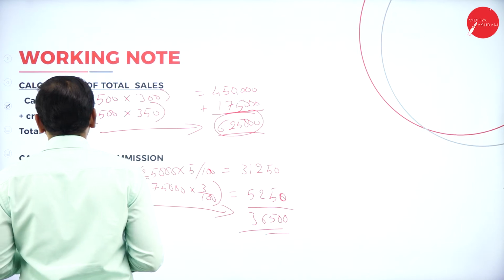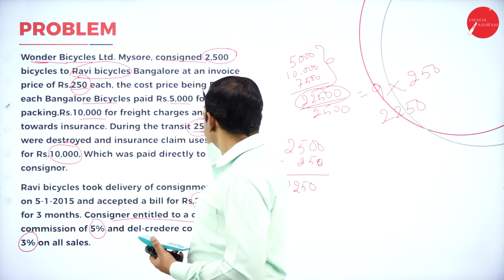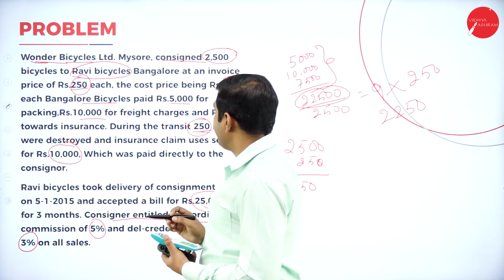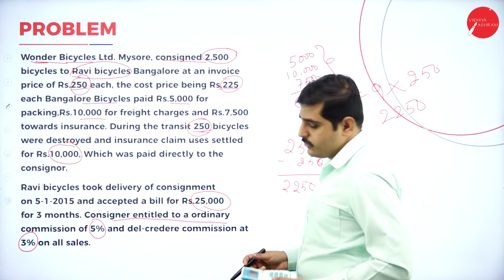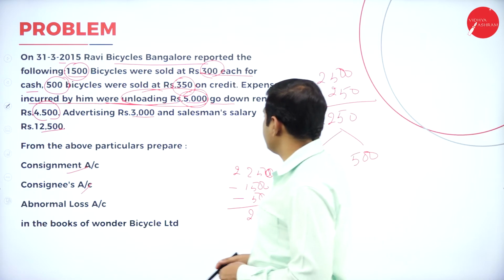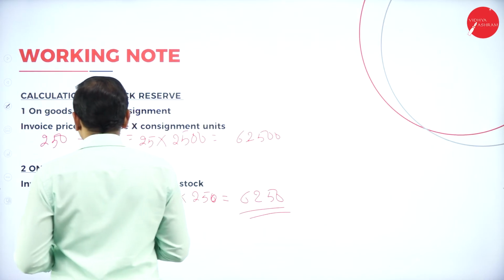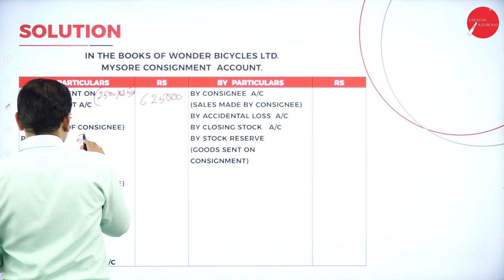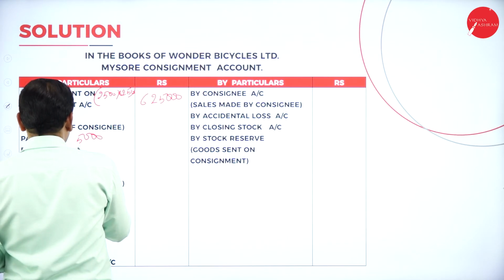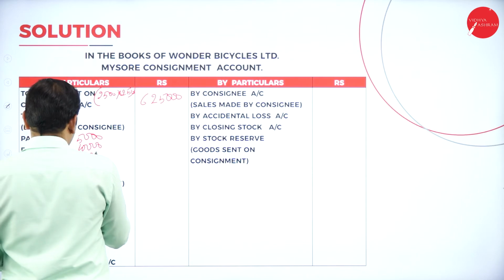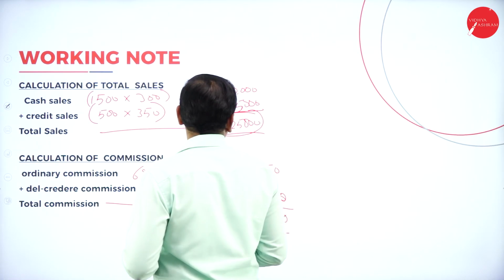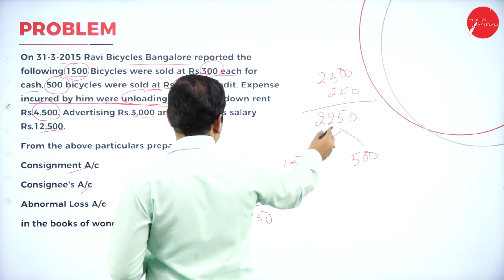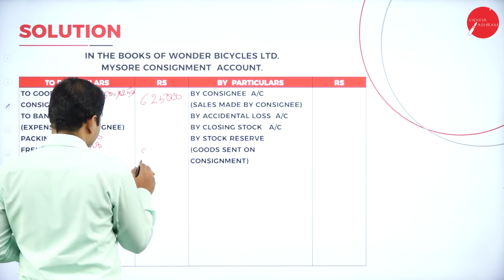He has spent 5,000 rupees for packing, 10,000 for freight, and 7,500 rupees for insurance. Add all the amounts. What is the total? 22,500.